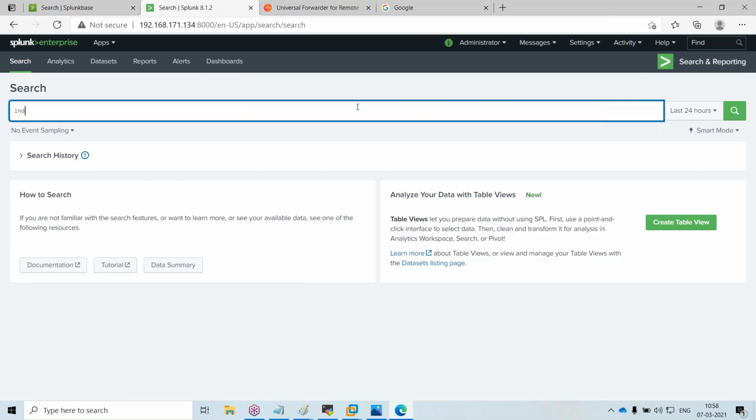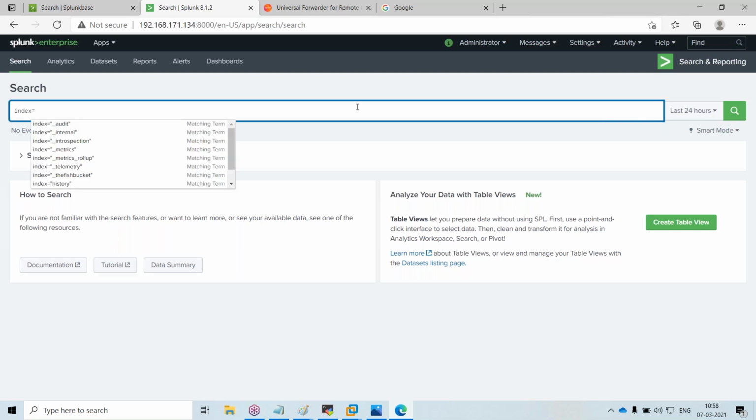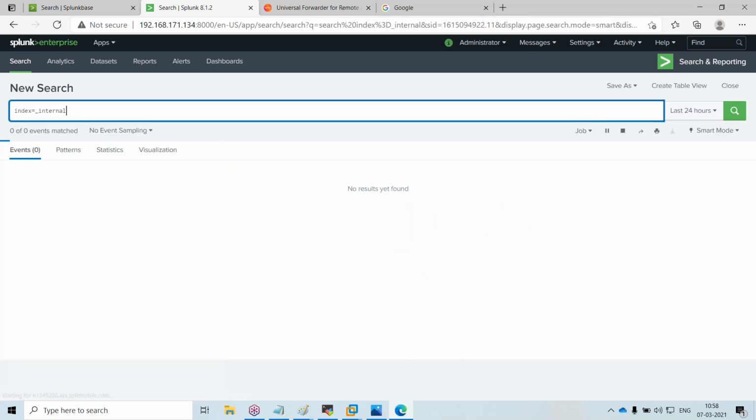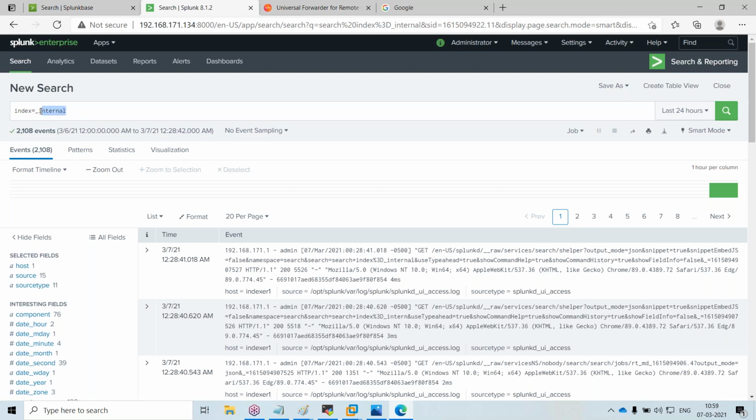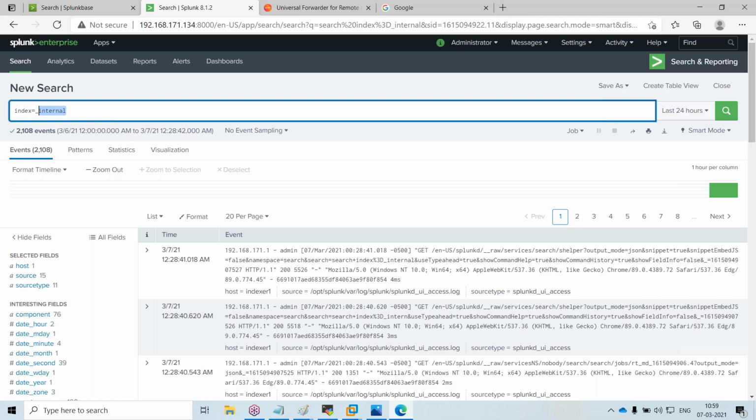Okay, there will be something like an internal index for Splunk. These are basically the internal indexes. Indexes are where the data coming from the source systems is stored. Splunk will have two kinds of indexes: one is user defined, and one is inbuilt. So this is the inbuilt index of Splunk.